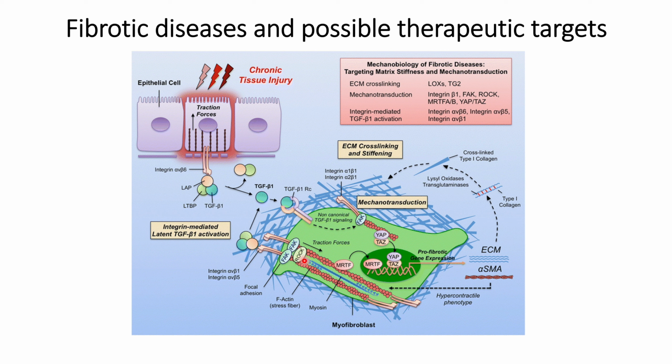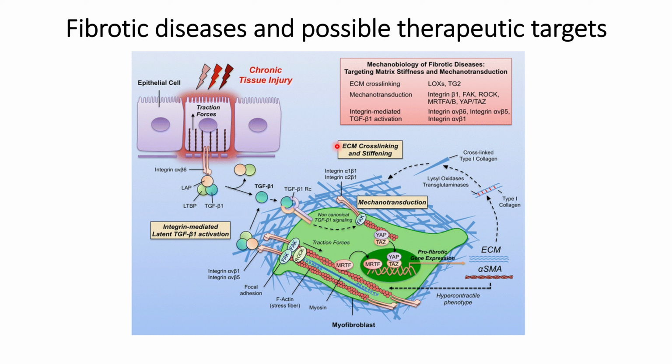That leads to myofibroblast conditions, and actin fibers will form. So this is a kind of cascade effect. Once it gets triggered, if the extracellular matrix gets stiffer, it will further accelerate mechanotransduction and myofibroblast formation.